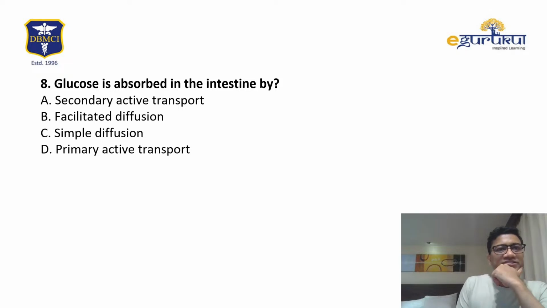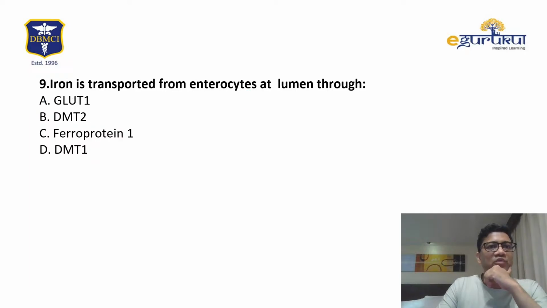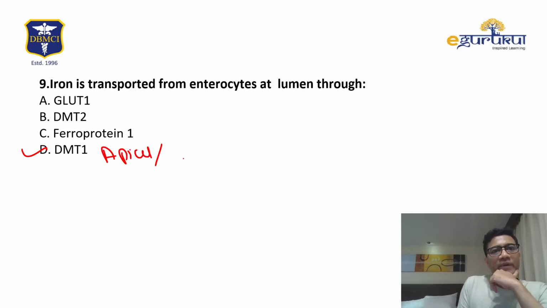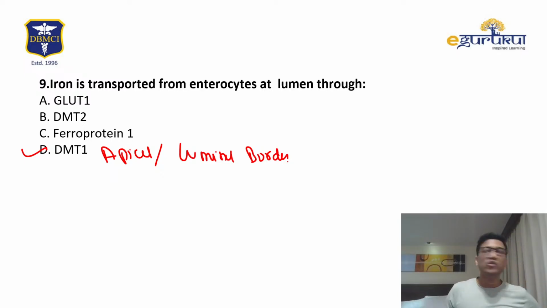Glucose absorption, I discussed already, it's secondary active, SGLT1. So the best answer is SGLT1. Okay, so iron is absorbed through DMT1 at the apical luminal border, and at the basolateral border we have ferroportin. So that's why the answer should be D.